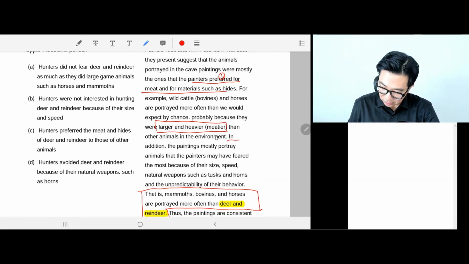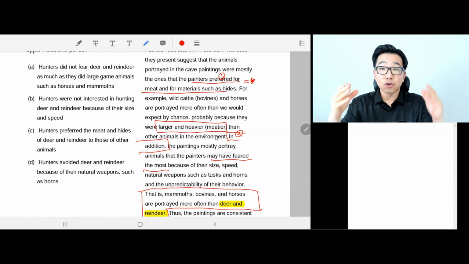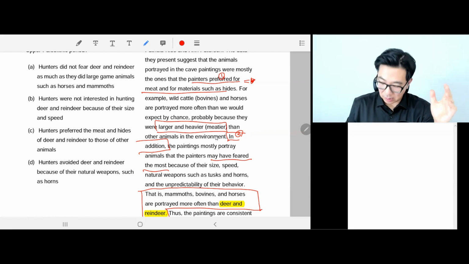And in addition, painting mostly portrayed animals that they may have feared the most, but they had to hunt. Okay, so two things, right? The main idea certainly is they drew these big animals. What were they?